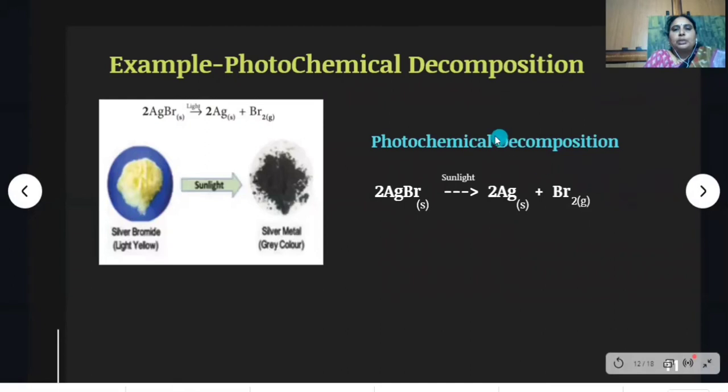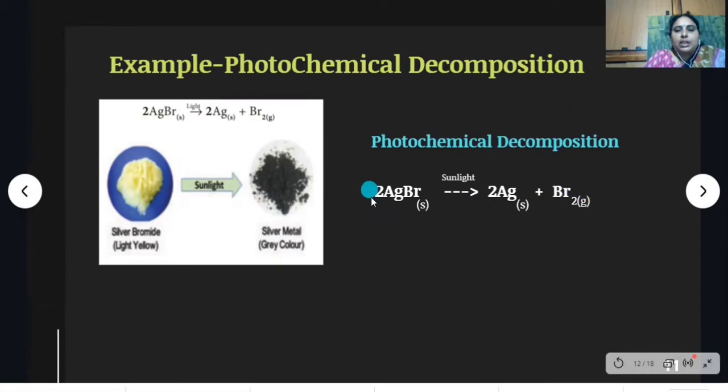Next, photochemical decomposition. A decomposition reaction that occurs in the presence of sunlight is known as a photochemical decomposition reaction. Let us see one example, children. Here we are taking silver bromide in a watch glass and keeping it in sunlight. After some time, what do you observe here? The yellow color silver bromide changes into a gray color material. That is nothing but silver, and liberation of bromine takes place here.